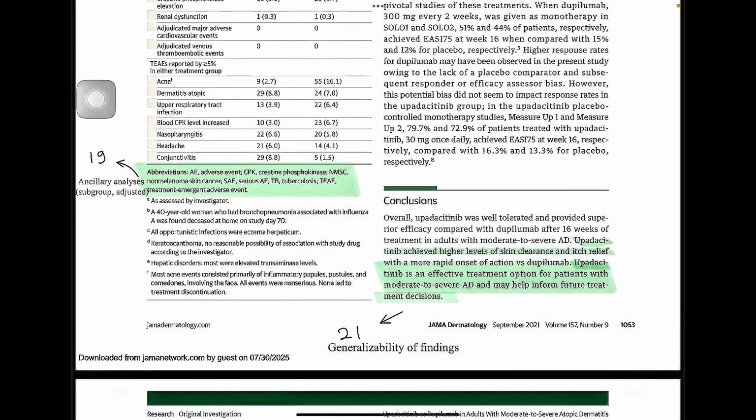Next, point 19, ancillary analysis, subgroup and adjusted. Abbreviations: AE, adverse event; CPK, creatine phosphokinase; NMSC, non-melanoma skin cancer; SAE, serious adverse event; TB, tuberculosis; TEAE, treatment-emergent adverse event.